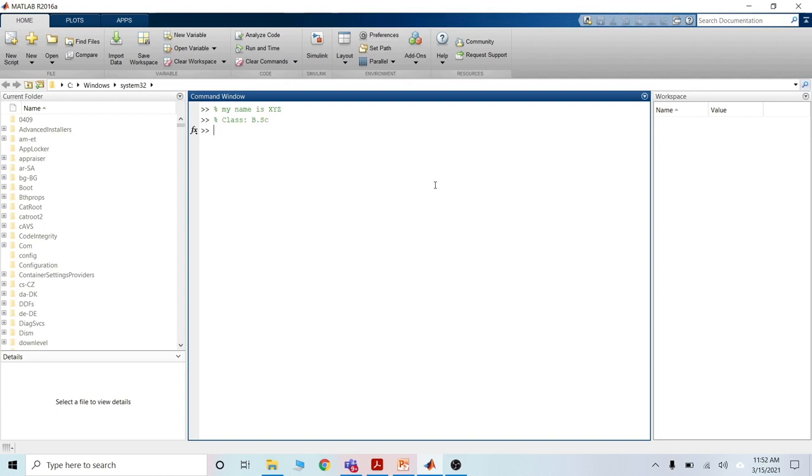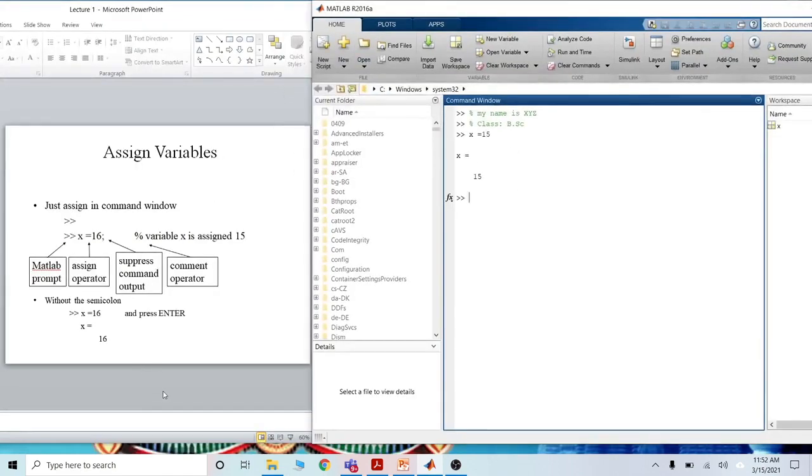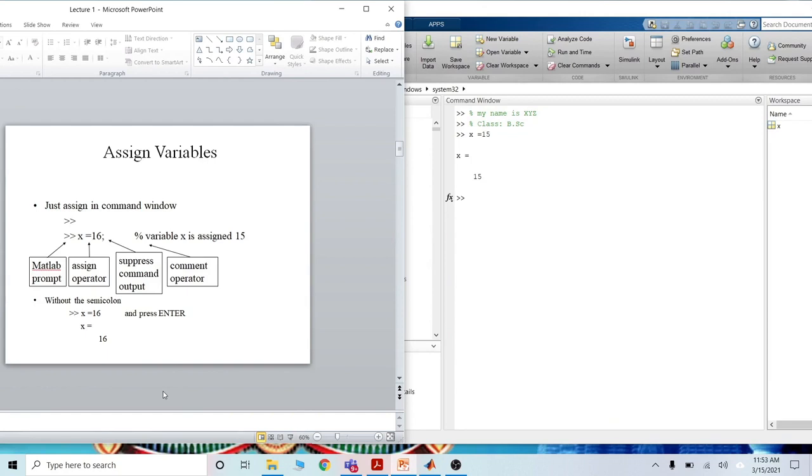Then you can start like this for programming. Now x is equal to 15. At the top you can declare your name, class, semester, roll number, any information, examination roll number. Okay. Now go for the next.